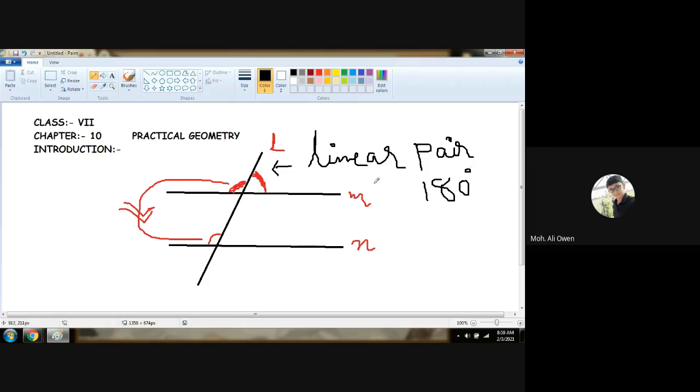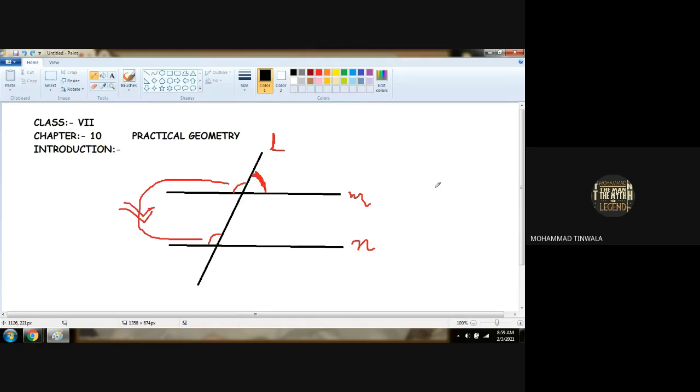180 degree. How? From this angle to this angle, if you say, is this a straight angle forming here? Construct a line, put a protractor, then this angle is forming 180 degree here. So in a linear pair, the two adjacent angles, this angle and this angle, always form 180 degree. Understood? These two angles are linear pairs. Okay. This is not yet related to our chapter. This is for your kind refreshment of 6th standard. Understood? These two are corresponding angles.